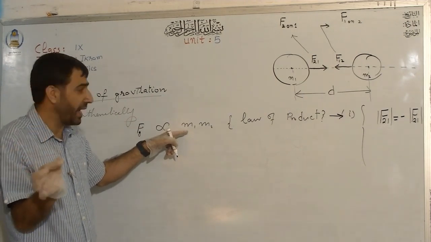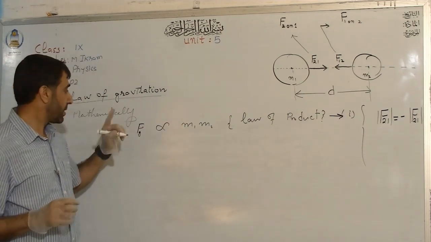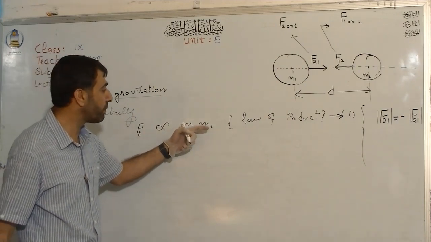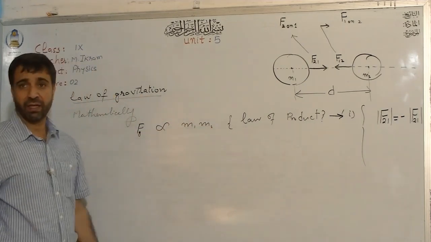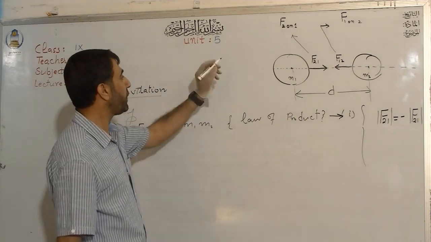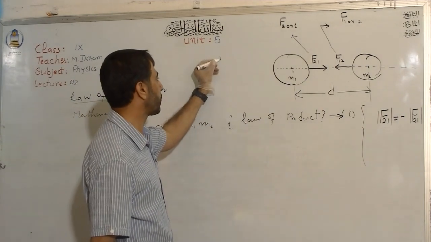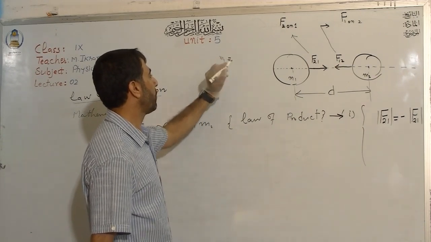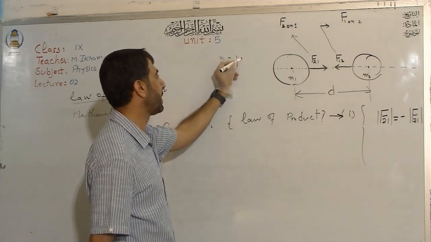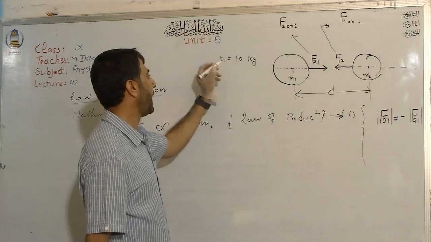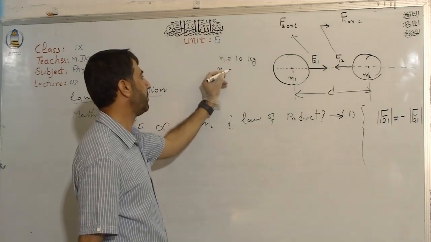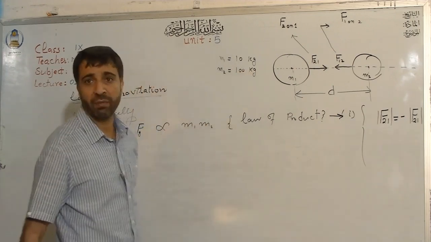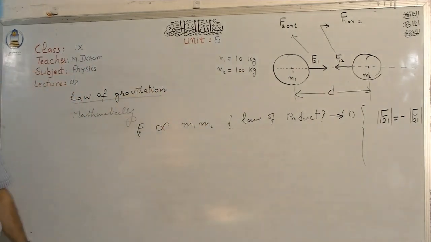Every mass has gravity. But the magnitude of that force depends on the product of the two bodies. For example, if you have this mass M1, say 10 kilogram, and the mass M2, 100 kilogram, just look at the board.